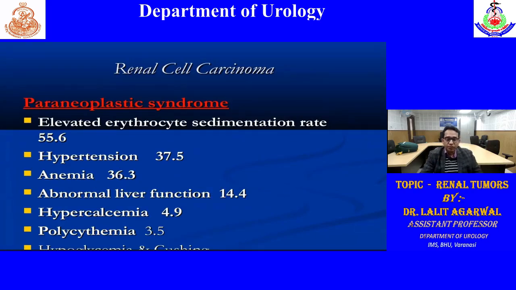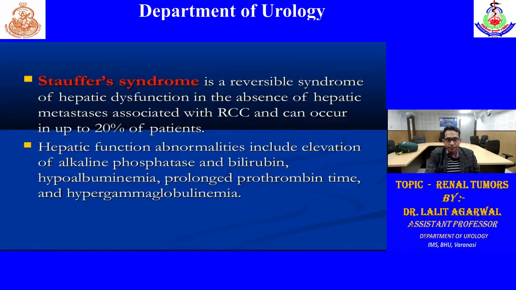What are the different types of paraneoplastic syndromes? Most common is elevated ESR in case of RCC. Others are hypertension, anemia, abnormal LFT or Stauffer syndrome, hypercalcemia in approximately 13% of cases, polycythemia, and hypoglycemia, and Cushing syndrome.